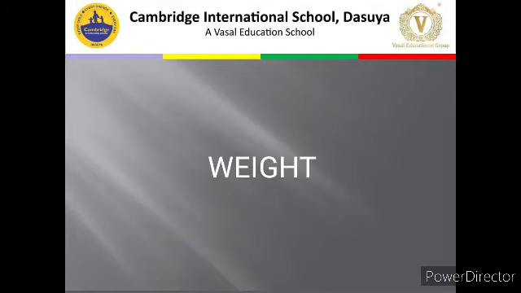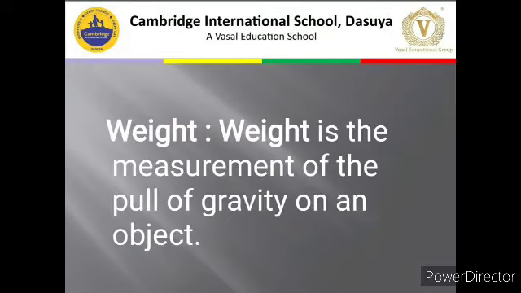The next term which we are going to do today is weight. Fine. So let's understand what is weight. Weight is the measure of the pull of gravity on an object. So mass, we have done that it depends upon matter. It does not depend upon the pull on the object. Now suppose you have an object.